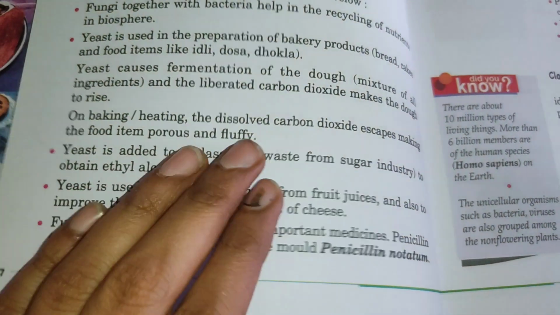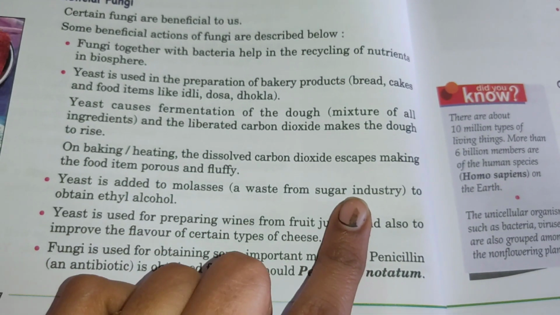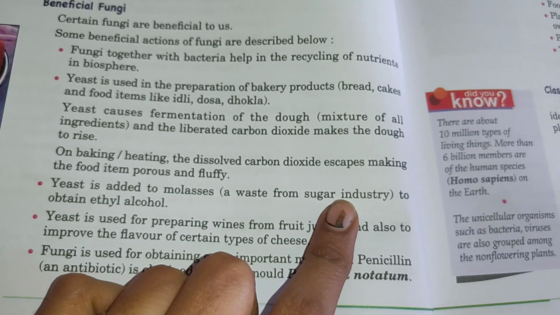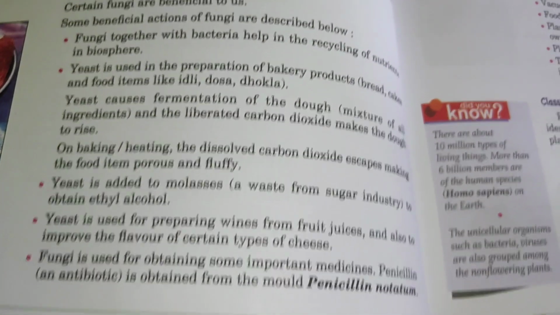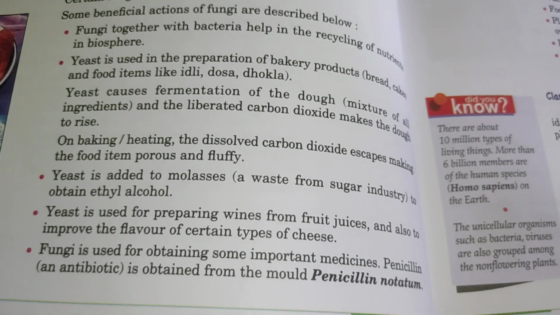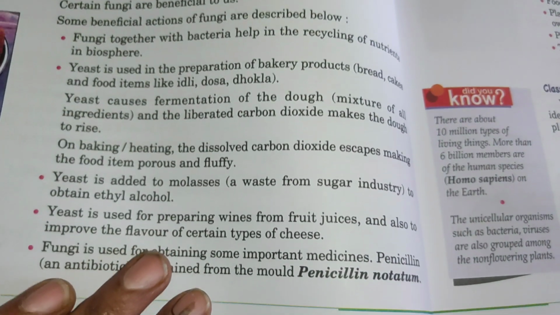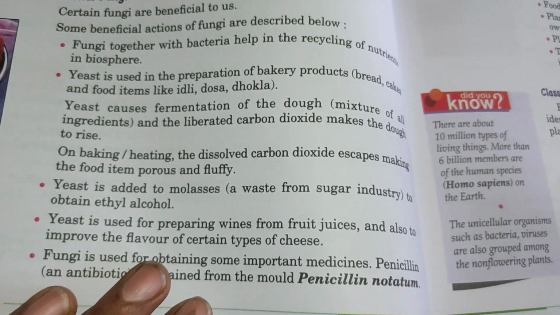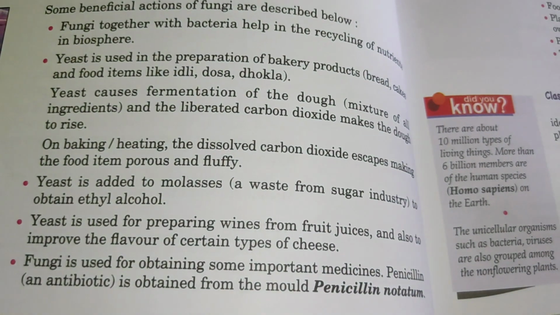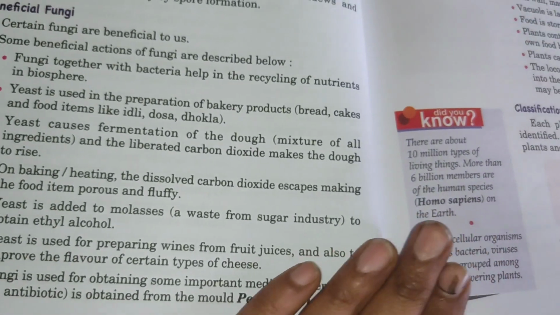Yeast is also added to molasses. In the sugar industry, after the sugar cane is used, that waste is called molasses and it is used for preparing ethyl alcohol. Yeast is also used for the preparation of wines from fruit juices, like grapes.